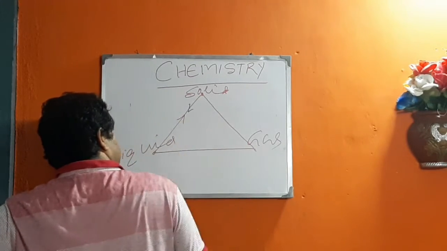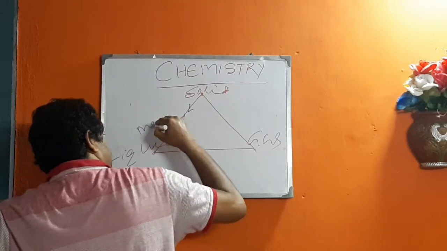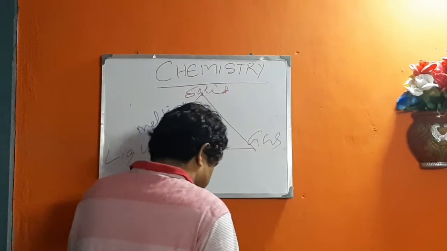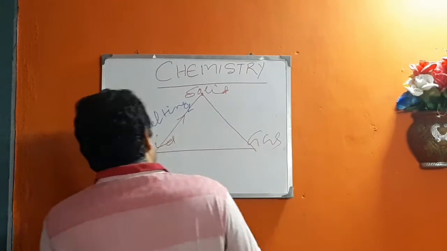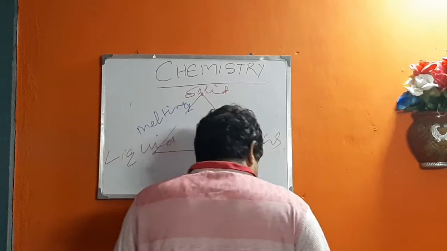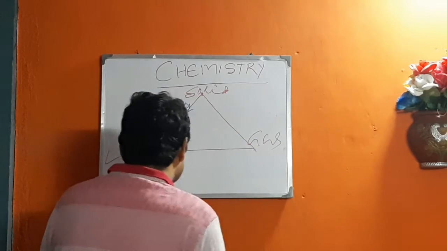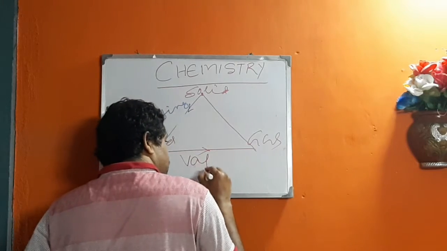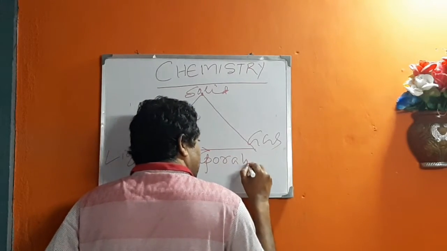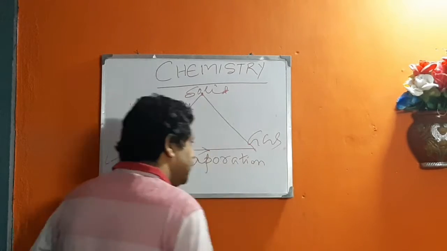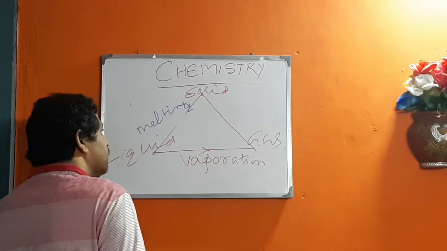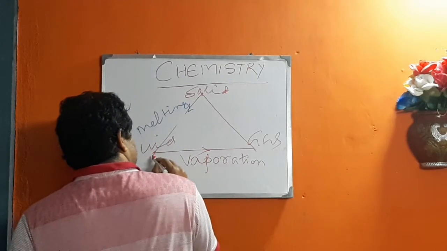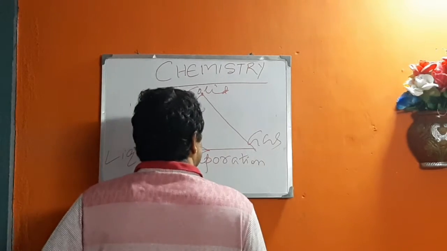And change from solid to liquid is called melting. Liquid to gas is known as vaporization, that is boiling or evaporation. So solid to liquid is melting, and liquid to gas is vaporization.